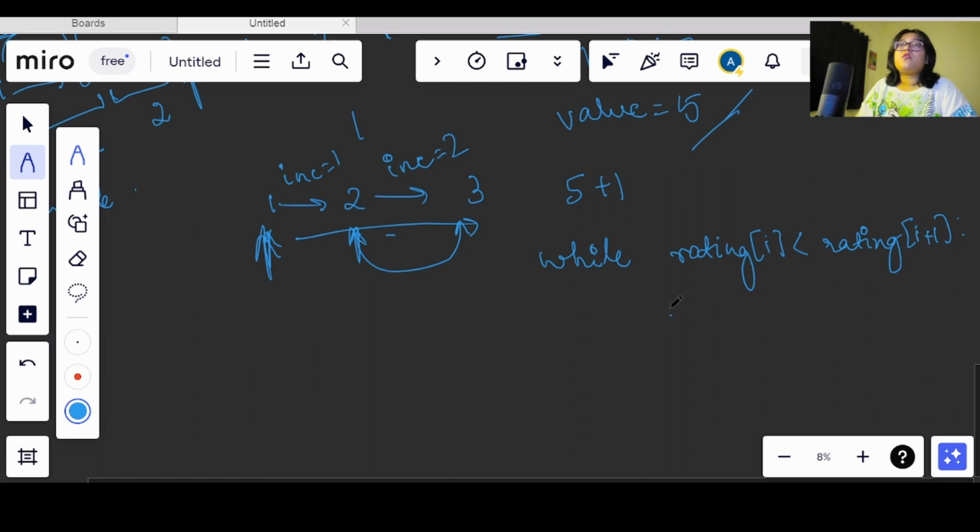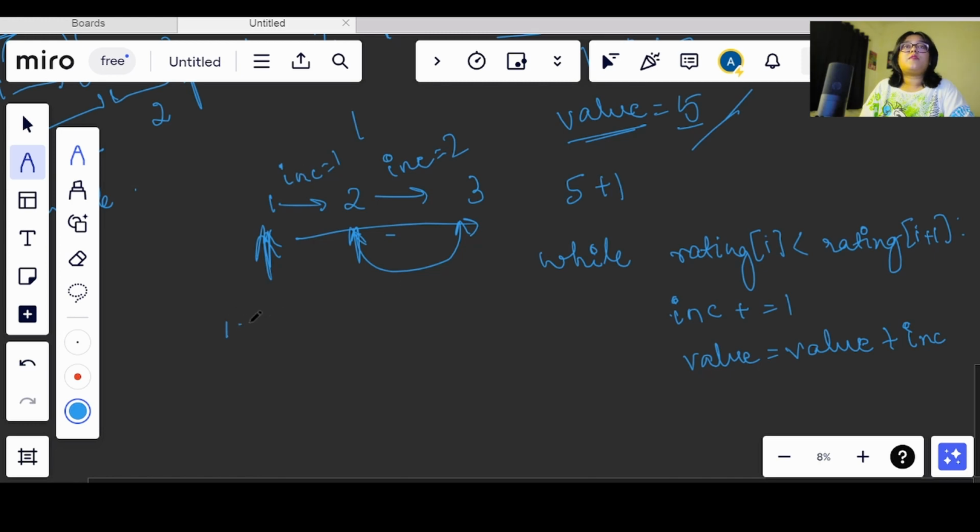So we will take a variable called, let's say, increment. We will increment it by 1, and then the value that we have initialized with n, or the minimum number of candies that we have to return, we will add increment in that. Value is equals to value plus inc. Now we need to observe what we are doing here.